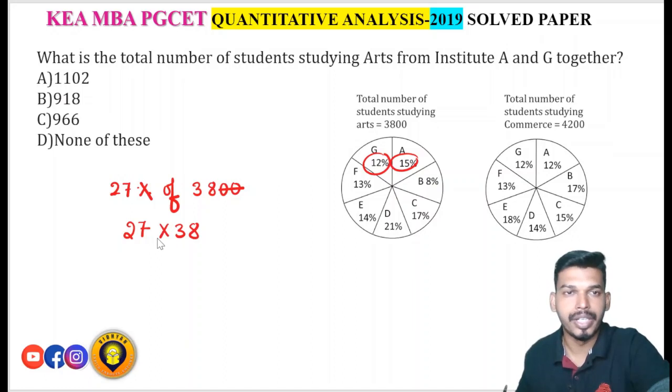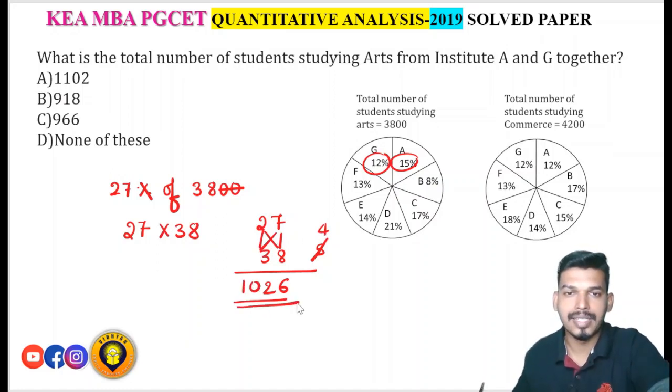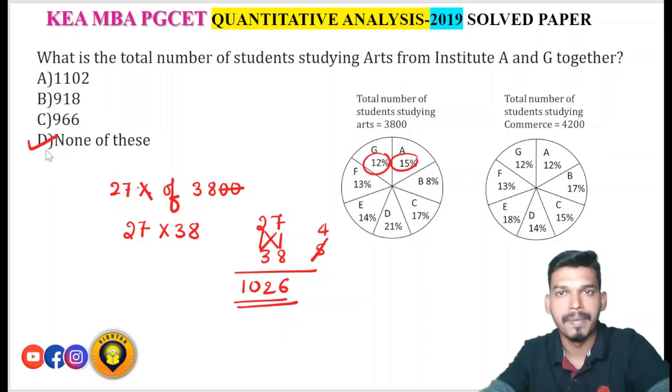You can use the cross multiplication method also. 7 8s are 56, so 5 in the carry. Then 8 2s are 16, 7 3s are 21, 16 plus 21 is 37, 37 plus 5 is 42. Now again 4 in the carry, 3 2s are 6 plus 4, 10. So 1026. So the total students studying in institute A and G together are 1026, which is option D. None of this is the answer here.